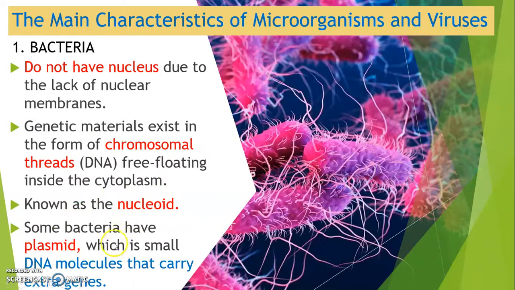Some bacteria have plasmids, which are small DNA molecules that carry extra genes. So you have to know that bacteria do not have a nucleus and the DNA is free floating inside the cytoplasm, in the form of the nucleoid or plasmid.